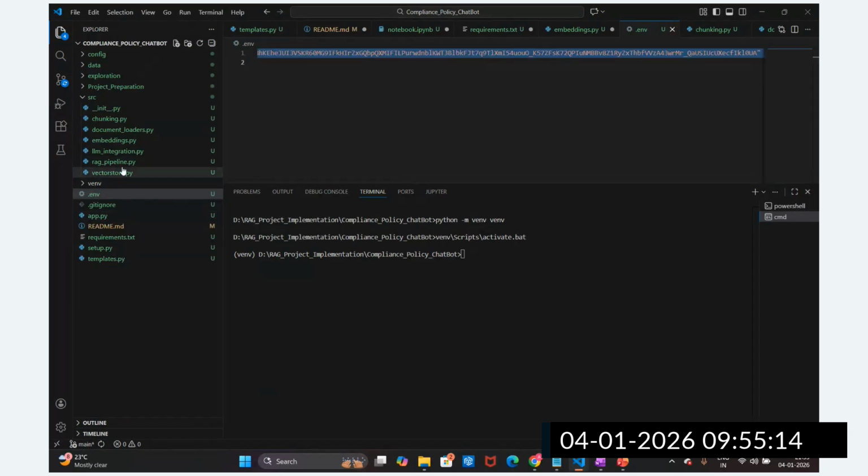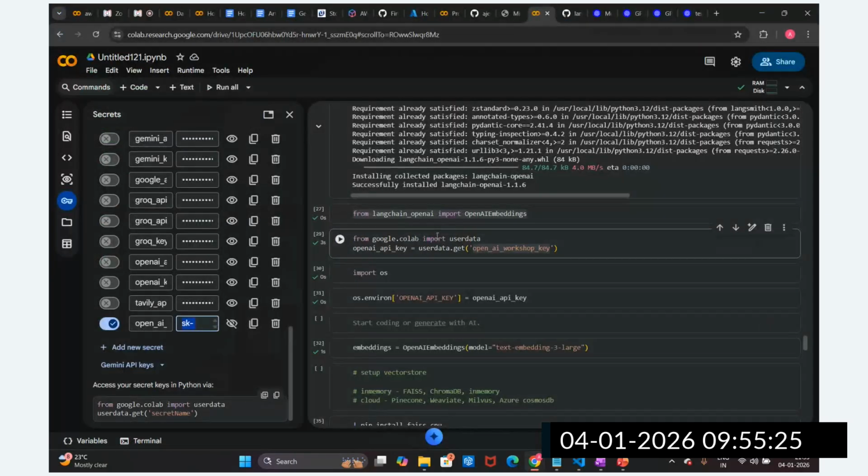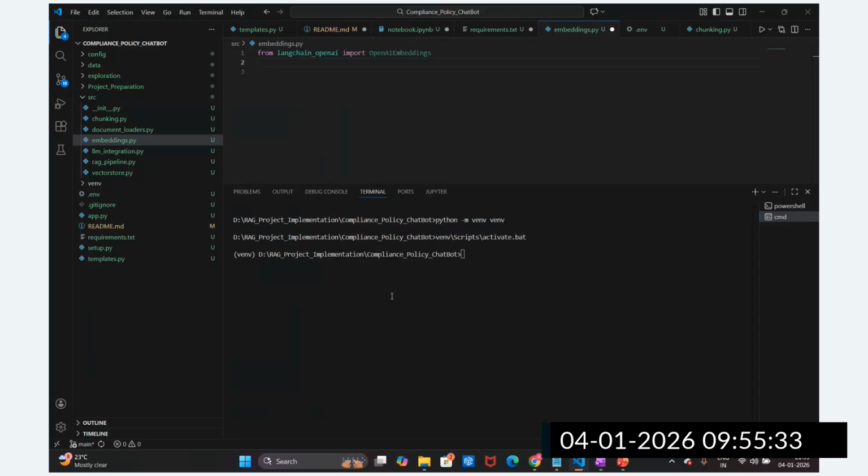Now I'm going to load this, because whenever you set up the OpenAI key, we have to import it while creating the embedding. In Google Colab we set it up in the environment like that, but locally, how do we store it? We have to load this from the .env, guys.